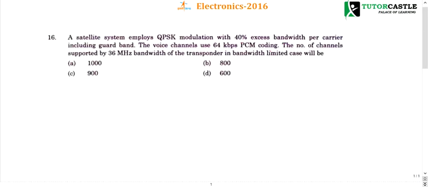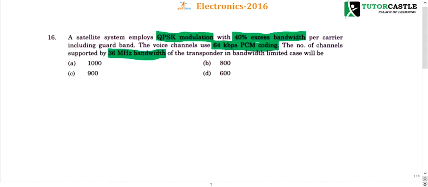Question number 16. A satellite system employs QPSK modulation with 40% excess bandwidth. So it is using QPSK modulation with 40% excess bandwidth per carrier, including guard band. The voice channel uses 64 kbps PCM coding. The number of channels supported by 36 MHz bandwidth of the transponder in the bandwidth limiting case.